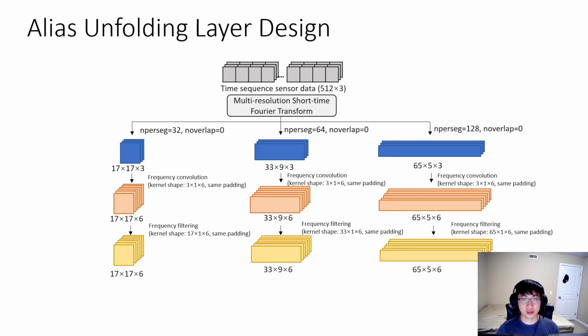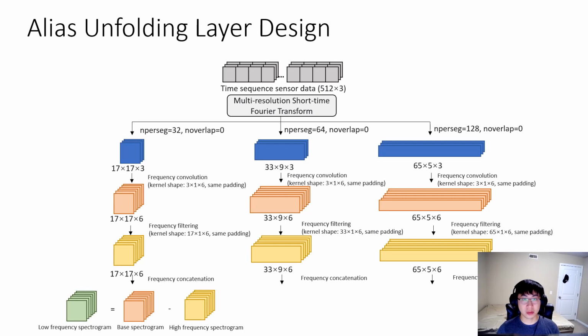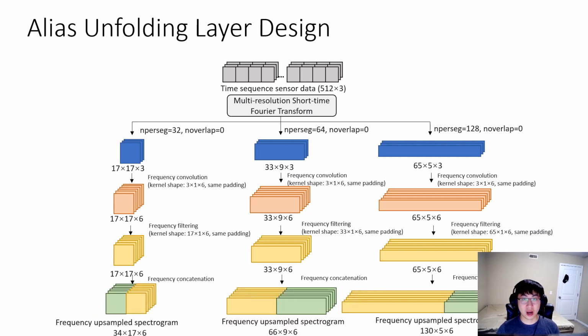The intuition of this step is to use filtering to extract the values of high-frequency parts from the original aliasing spectrogram. Then the low-frequency part can be calculated by subtracting the high-frequency part, which is the yellow one, from the aliasing spectrograms, which is the red one. And concatenating the low-frequency part and high-frequency part together, we finally have the upsampled spectrogram. The frequency resolution now is doubled.